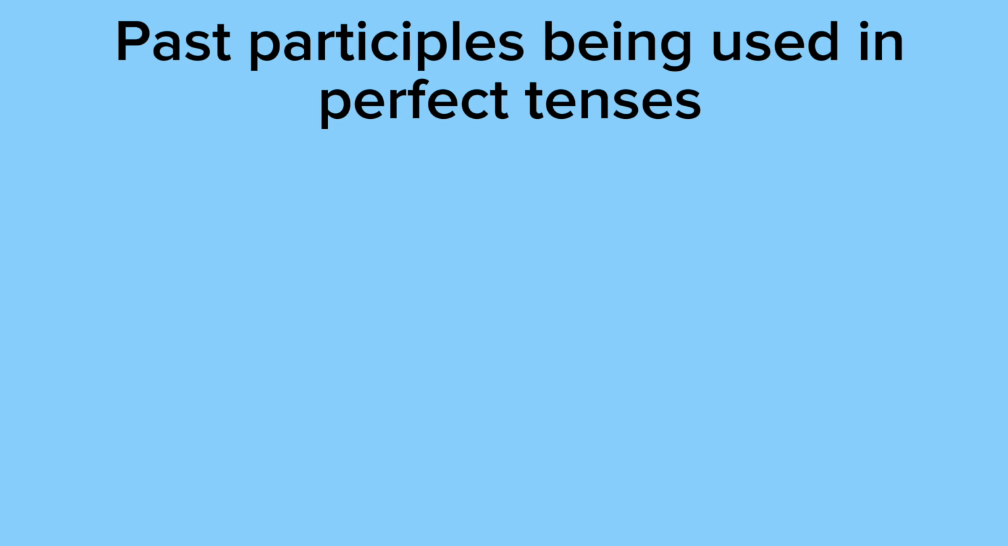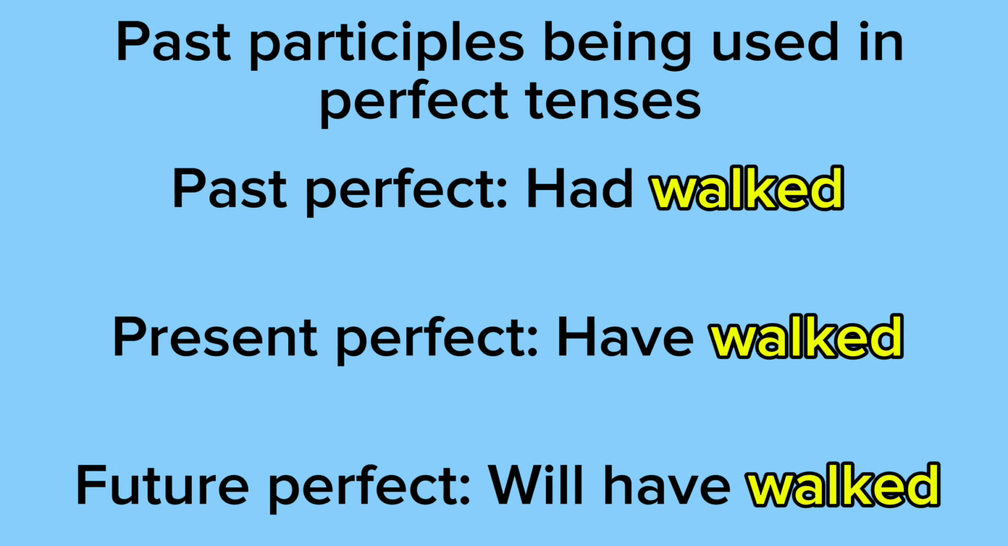Past participles being used in perfect tenses. I'm not going to go too much into detail about this, but I do have a video on all of the verb tenses, so feel free to check that out for a detailed explanation on verb tenses like past perfect continuous, continuous tenses, and just all of that good stuff. So past perfect says had walked. So for example, I had walked to work 50 times before buying a car.